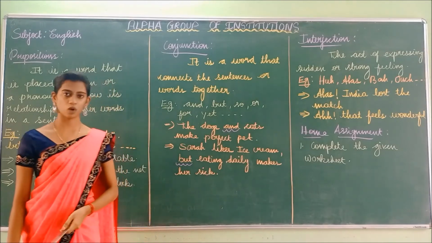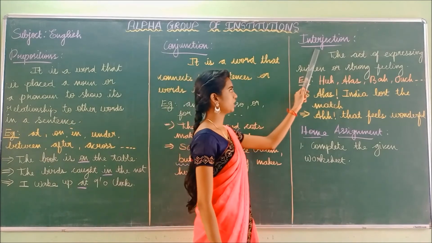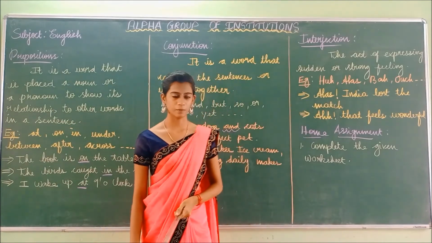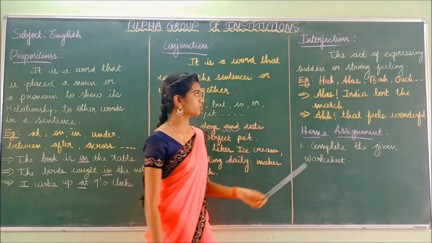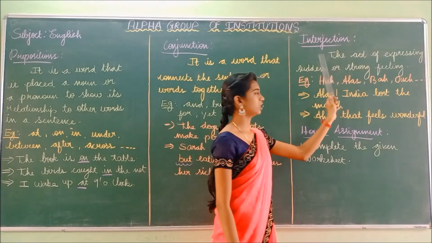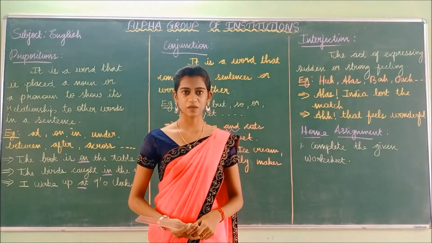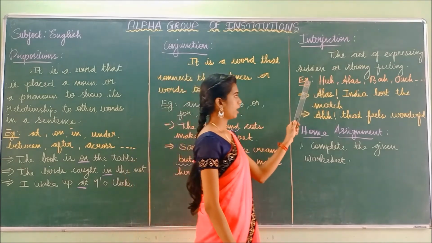Okay, have you understood what is meant by conjunction? Shall we move on to the next? The next one is the interjection. The last part of speech is the interjection. It is the act of expressing sudden or strong feeling. So interjection means expressing a feeling, a sudden feeling.